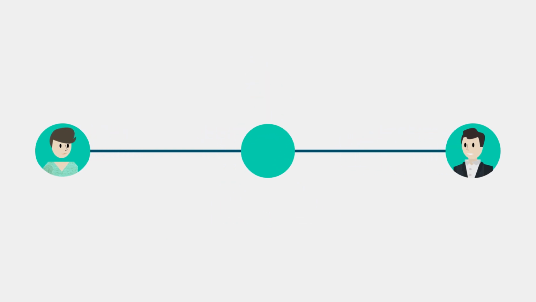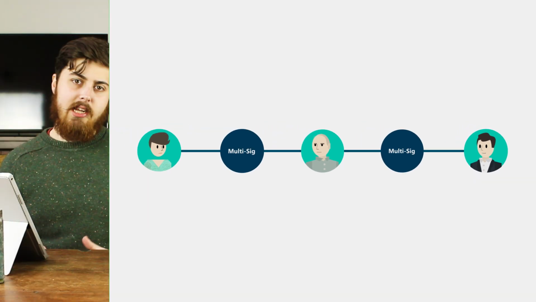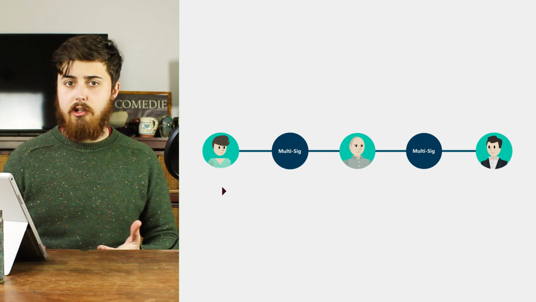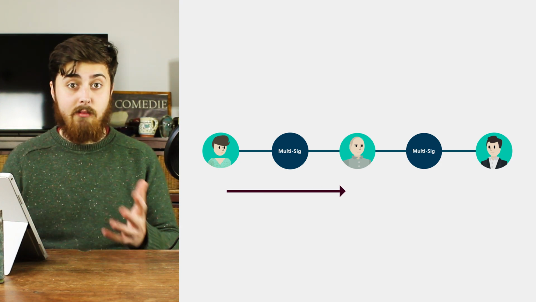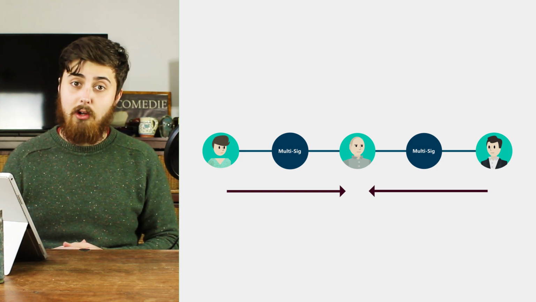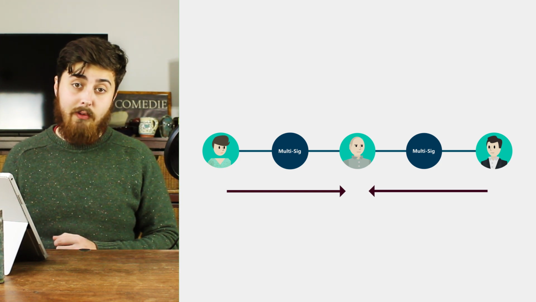Things get a bit more complicated when we start adding more people and using 3+ party payments. In this case, Lucy wants to pay Alex, but they don't have a channel open between each other. They do, however, both have existing channels open with Brian, who runs a popular service they both frequent. A similar issue arises here, however, as this system isn't trustless. Brian could choose to keep the coins and claim that he sent them to Alex, and likewise, Alex could claim that, well, Brian never sent him the coins and accuse him of theft. And since there's no record of it on the blockchain, you couldn't prove him wrong.